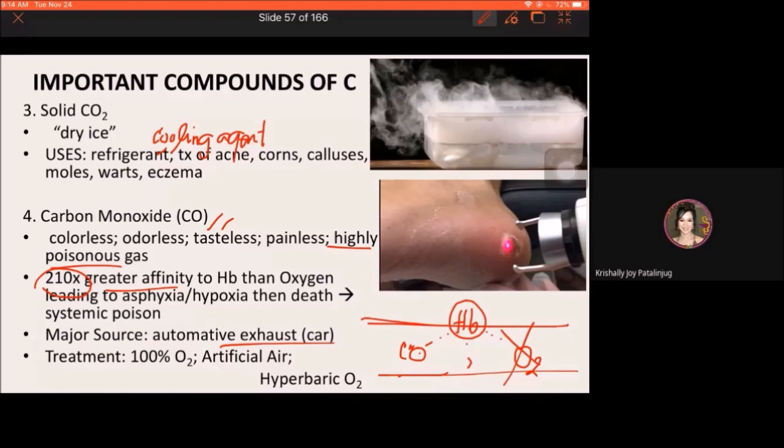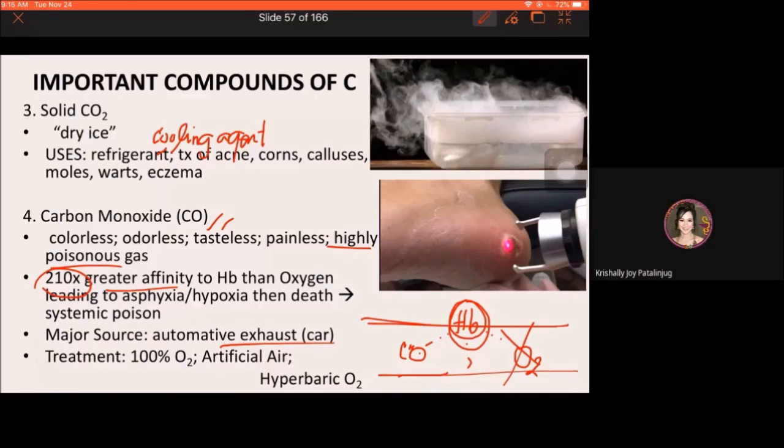Unsa diay dapat ang purpose ni hemoglobin? 'Di ba si hemoglobin sa ato ang bloodstream, siya yung nagki-carry ng oxygen. Siya yung nagki-carry ng oxygen sa blood. Siya yung bit-bit niya dapat is oxygen. Now, kung merong carbon monoxide na na-sense niya, instead of carrying oxygen, ang i-carry niya ngayon is carbon monoxide.